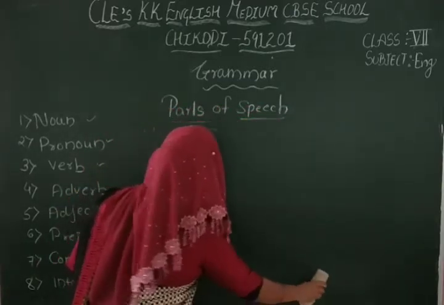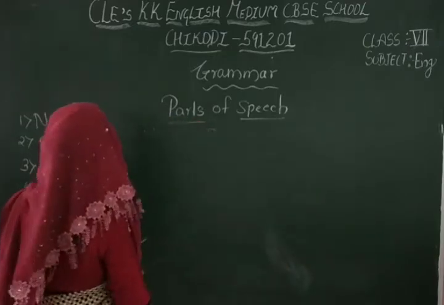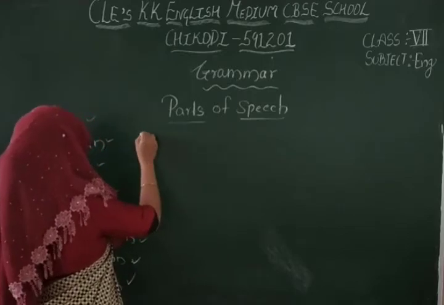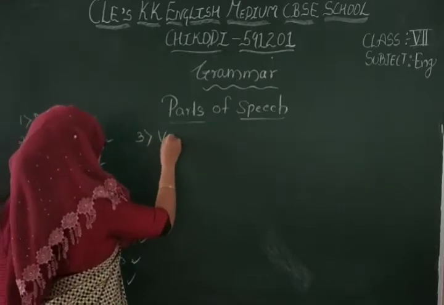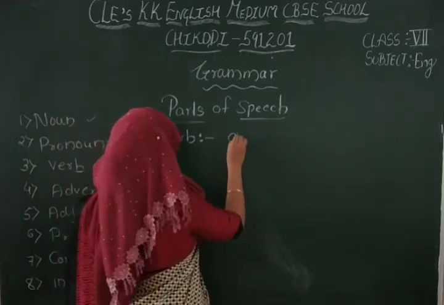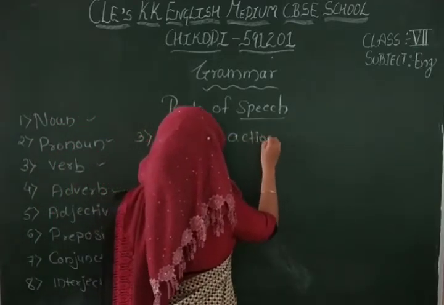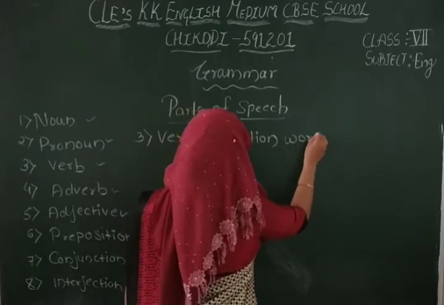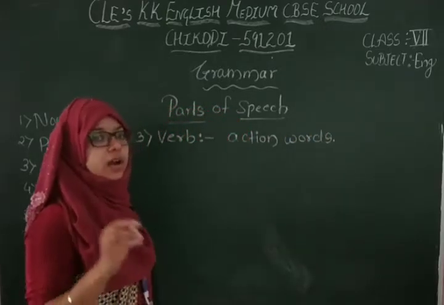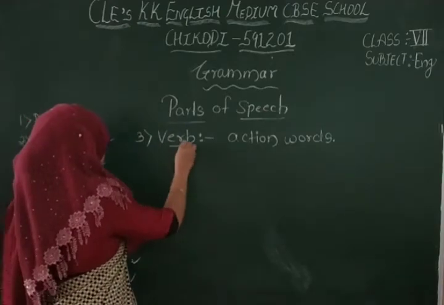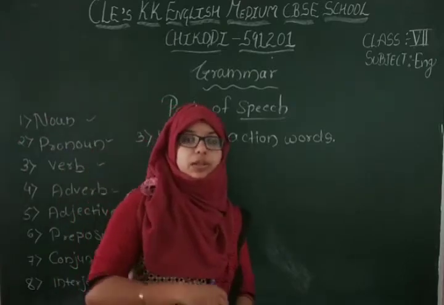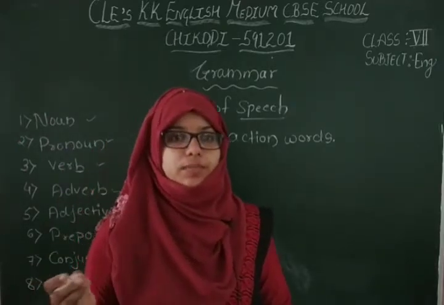Yes. Now what I am doing here? Yes, I am just roughing the board. So what I am doing? Which action I am doing here? Yes, I am writing. So verb are called action words. Verb are action words. So there are two types of verb, main verb and auxiliary verb. Action words. So whatever we are doing, the action is called as verb.